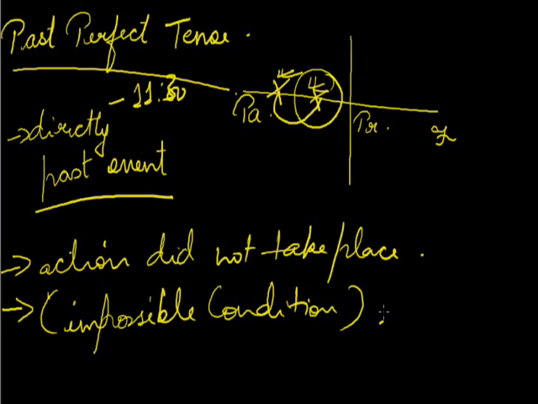Next, the important point to be noted in past perfect tense is that this tense is often used with expressions like already, before, or the word till, and past perfect tense is not used to express a single action in the past. It is never used to express a single action in the past.